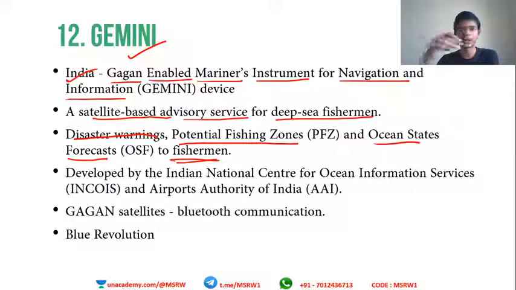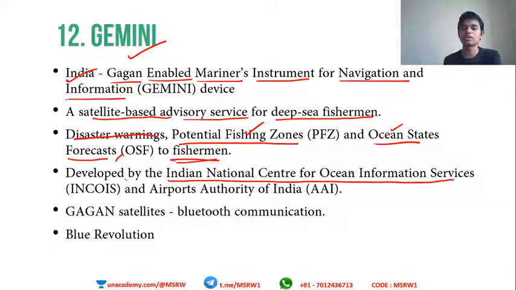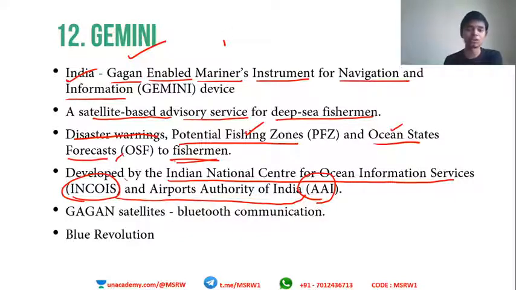By using satellite, we can check the quantity of the fish that is available in various areas. So it is used for that. Then ocean state forecasts. For all these things, Gemini is employed. Developed by the Indian National Center for Ocean Information Services, or INCOIS, along with Airports Authority of India. These are the two agencies that develop this. It is not ISRO, it is not VSSC, it is INCOIS and AAI.